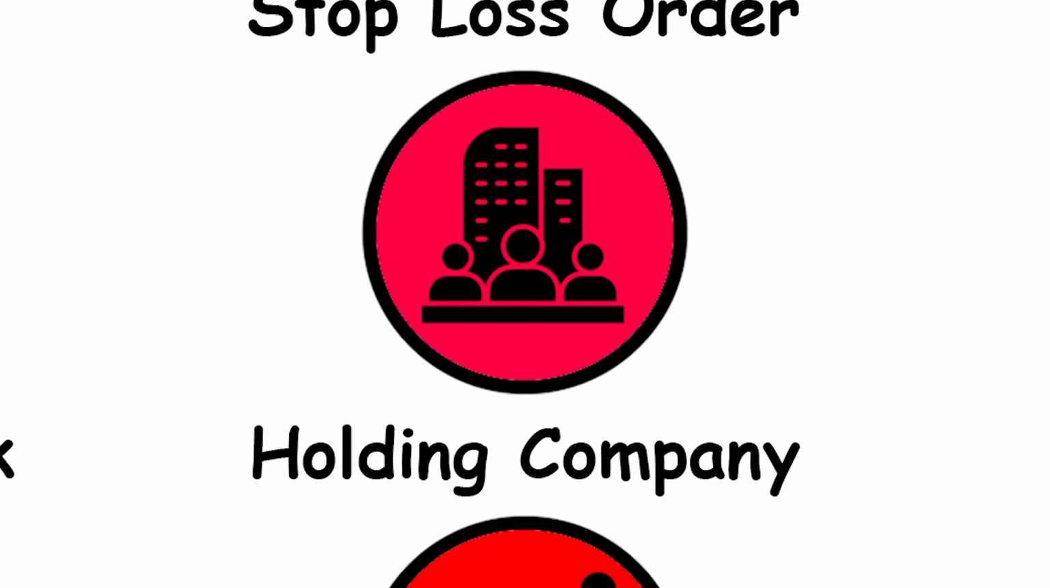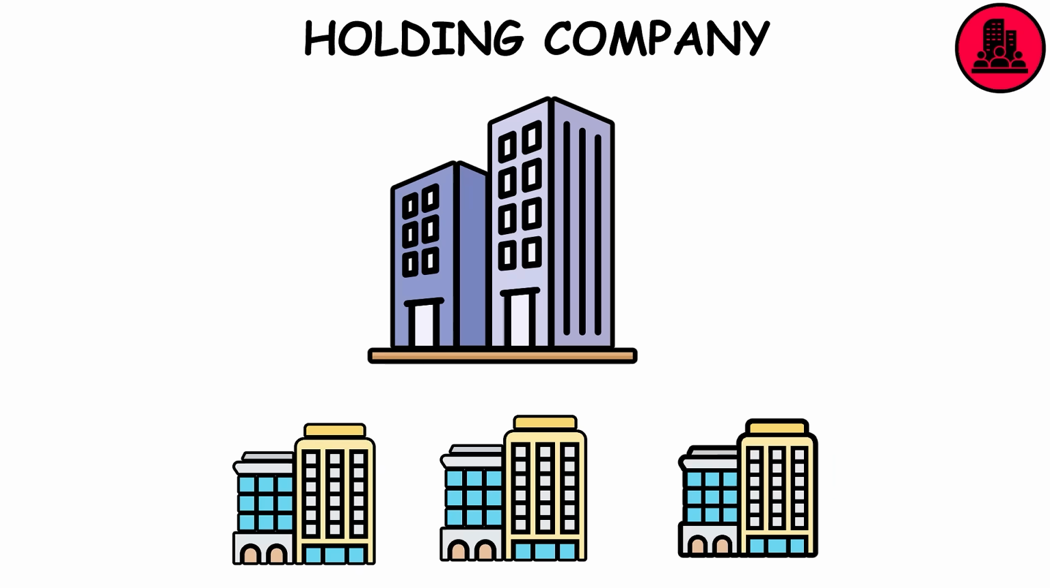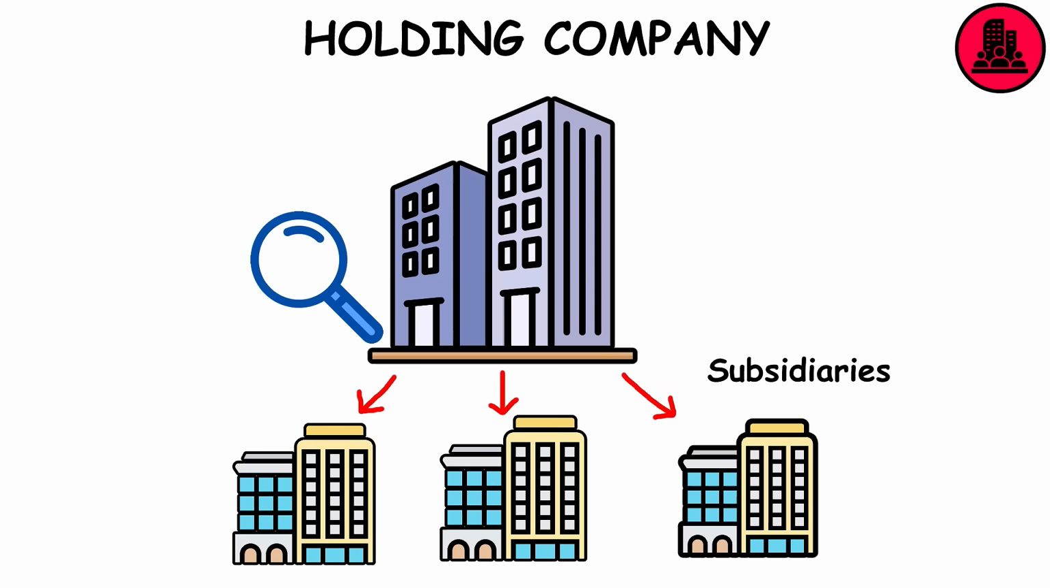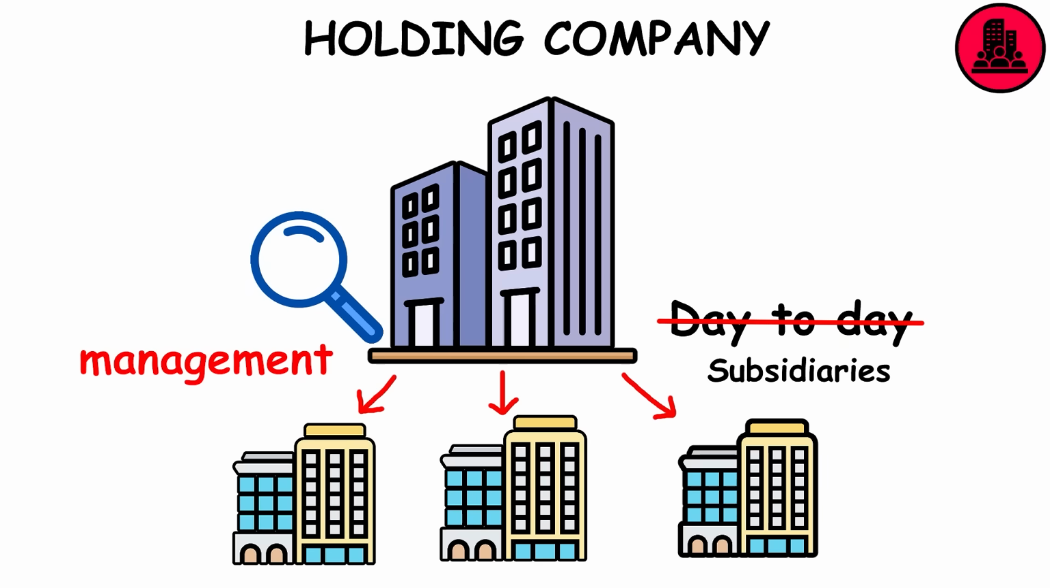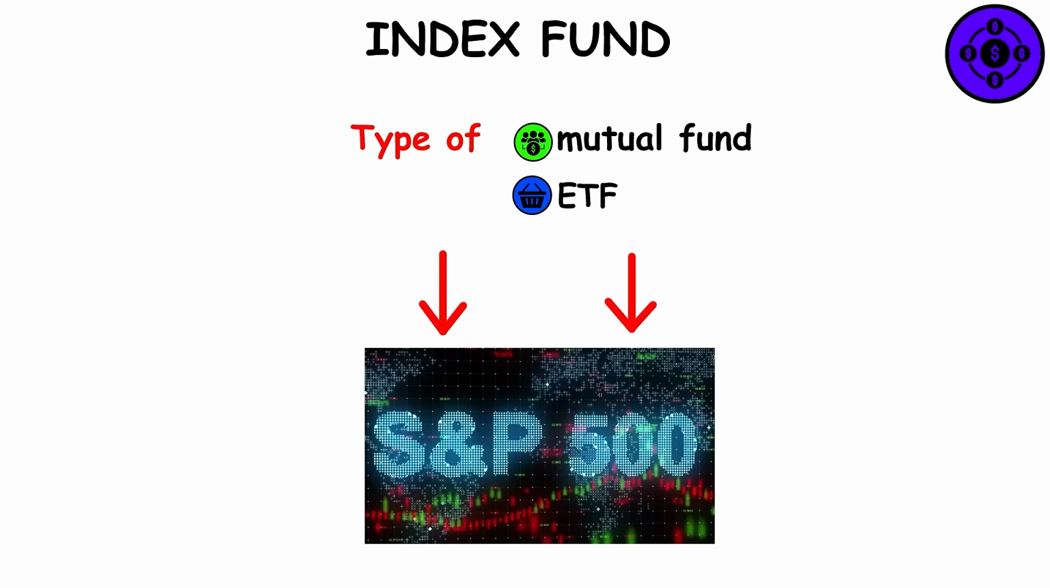Holding company. Businesses that don't produce or sell anything, but they hold the controlling stock in other companies. The companies owned by a holding company are called subsidiaries. While it may oversee the company's management decisions, it does not actively participate in running the day-to-day operations of its subsidiaries. Index fund. Type of mutual fund or ETF with a portfolio constructed to match or track the components of an index, such as the S&P 500.